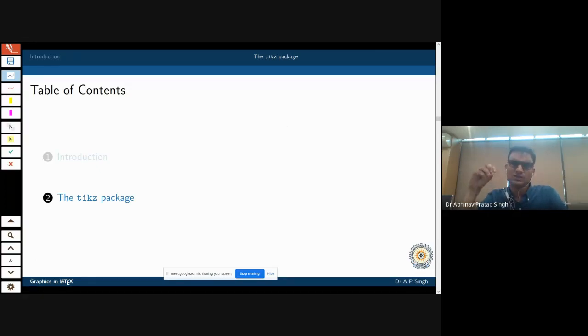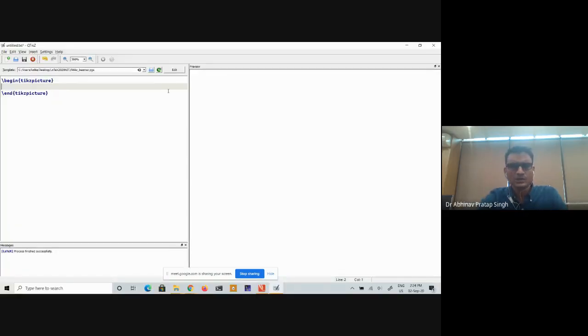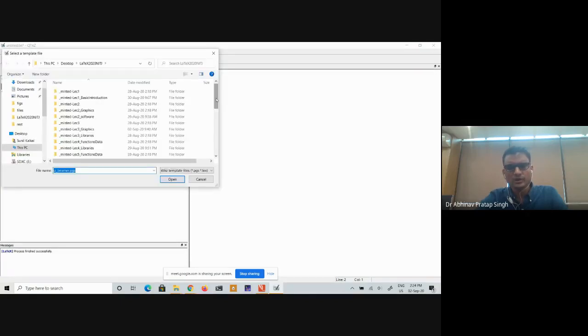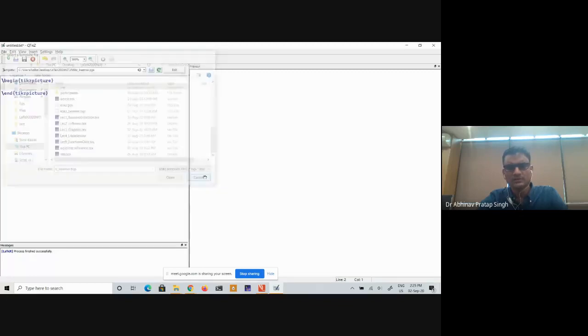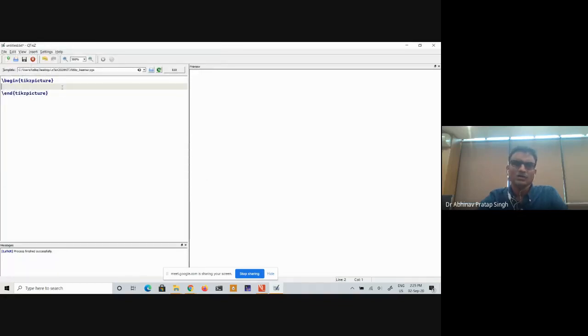This software actually requires a template file, and for that template file, you click here, okay, and then you can look for your template file. For example, this is the template file I'm using. I will open it. Okay. And now I can type some commands on the left hand side, and I will get the graphics on the right hand side. So that is what we are going to do now.